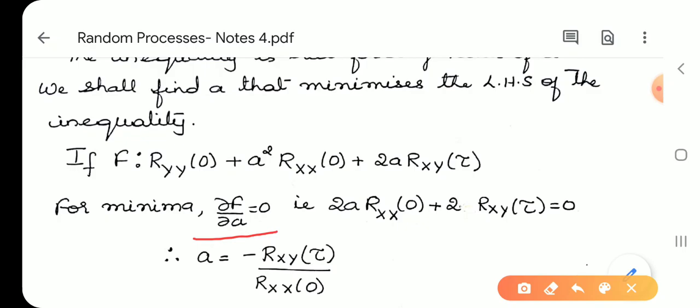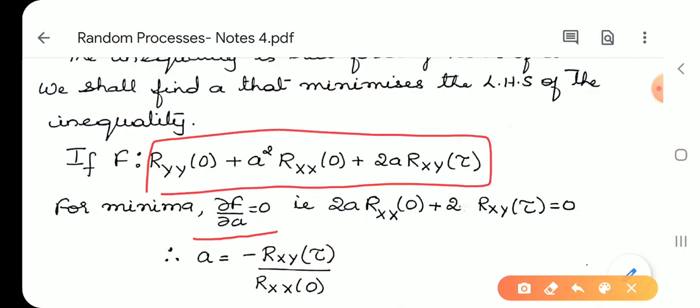That means if you take the whole expression as f, dou f by dou a is equal to 0, so we have to differentiate this with respect to a. When you differentiate the first term with respect to a, it becomes 0. When you differentiate the second term, a square becomes 2a Rx of 0. When you differentiate this a, it becomes 1. So 2 into Rxy of tau.